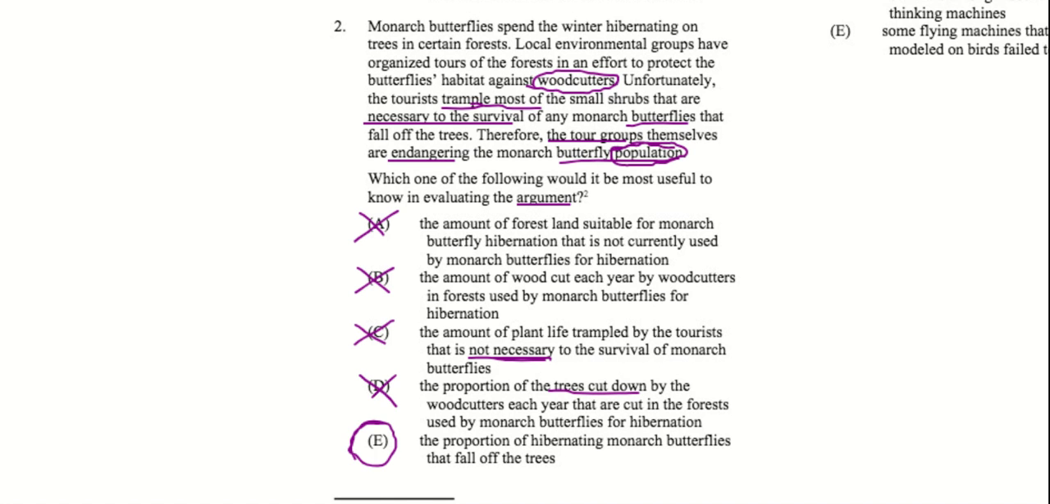Versus if the proportion of the hibernating monarch butterflies that falls off of the trees is like 90%, or like a very high proportion, then the tour groups would be endangering the monarch butterfly population by trampling these shrubs, right? Because then these shrubs would be very important to the survival of like 90% of the butterflies, right? So answering E a certain way makes the argument significantly stronger. Answering E in another way makes the argument much weaker and makes it a bad argument. And so E would be a good answer for this.